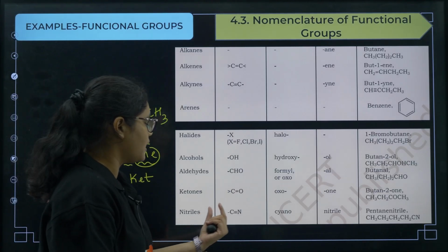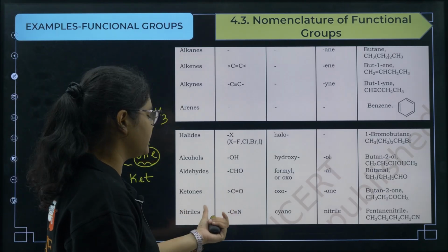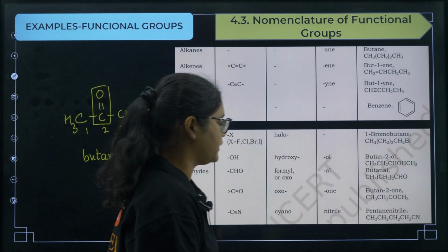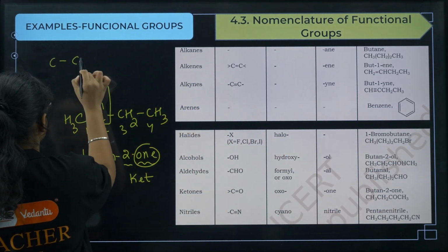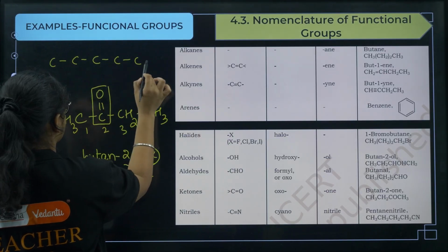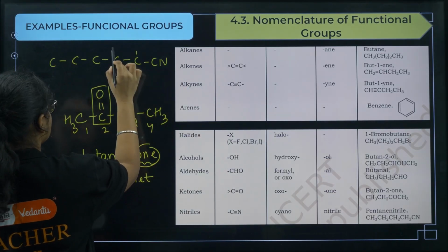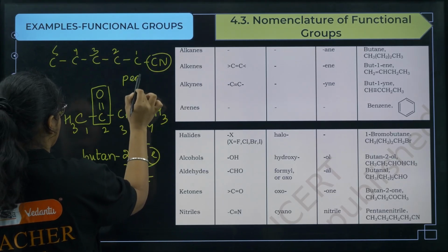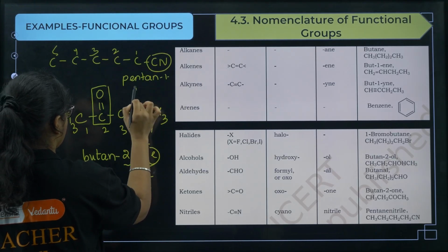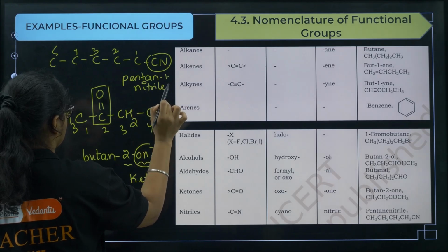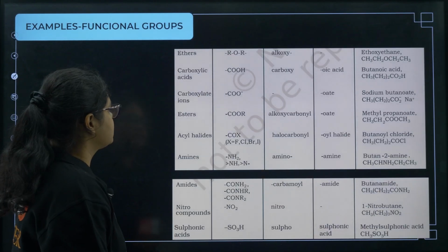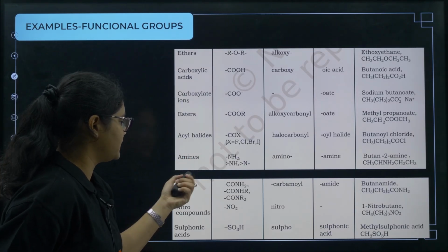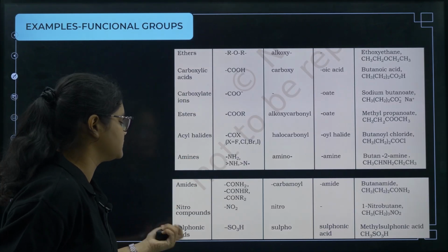Similarly for nitriles we use the word nitrile. So for example, if you have pentane nitrile, then the compound is like this, suppose 1, 2, 3, 4, 5 and CN. On the first carbon we have this one, so you can write pentane 1 nitrile. Clear? Next we have similarly ethers, carboxylic acid, carboxylate ions, esters, acyl halides, amines, amides, nitro compounds and sulfonic groups.